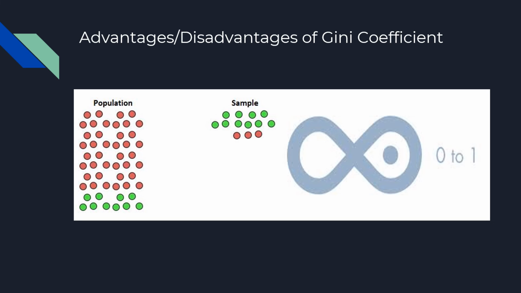Some disadvantages of using the Gini coefficient are that it depends on how the data was sampled. Sampling bias and other factors could contribute to inconsistencies with the data. It just measures income inequality, which is a factor that can contribute to the decreased quality of life. However, it does not necessarily mean that there is a causation.